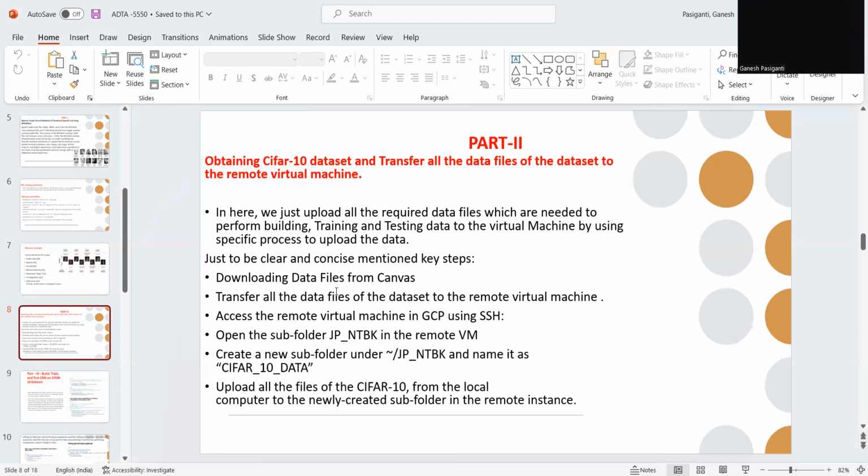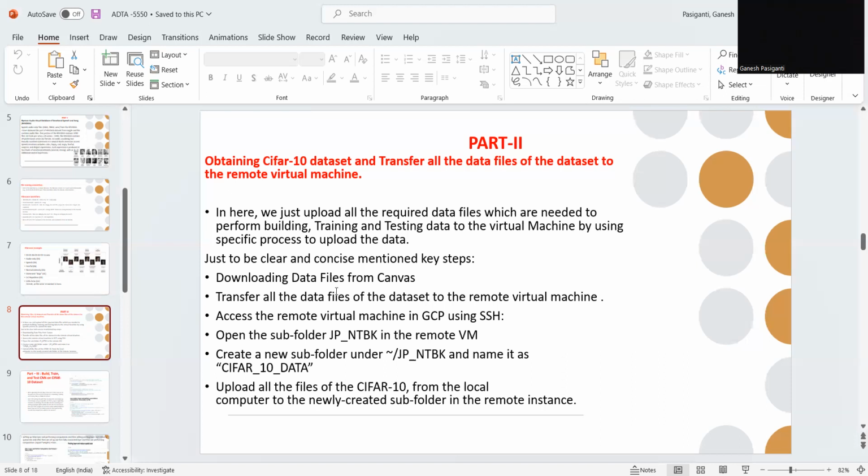This is a very important thing which we need to do prior to building, testing, and training our CNN model. Here, I have just uploaded all the required data files which were provided in Canvas.